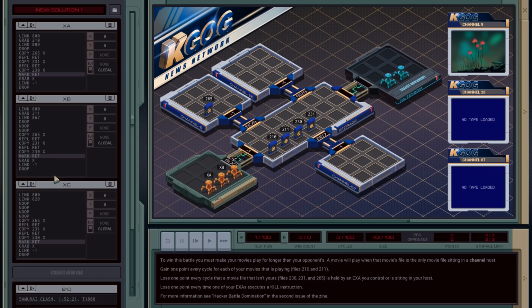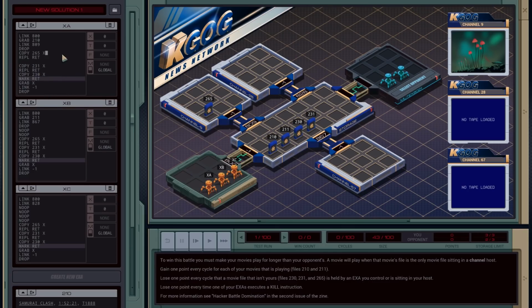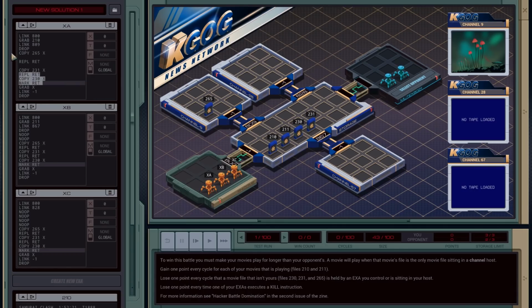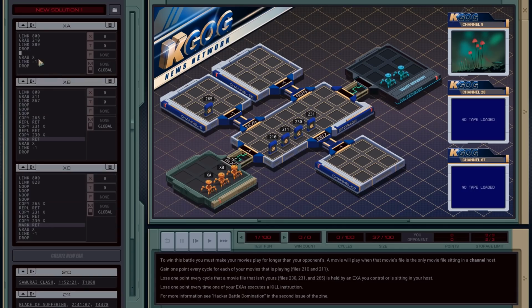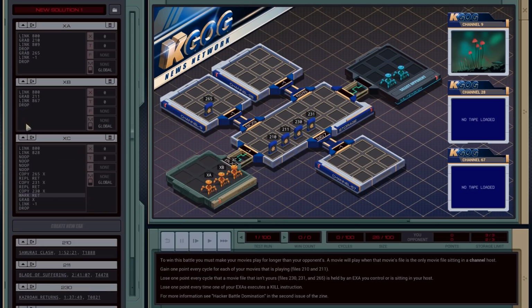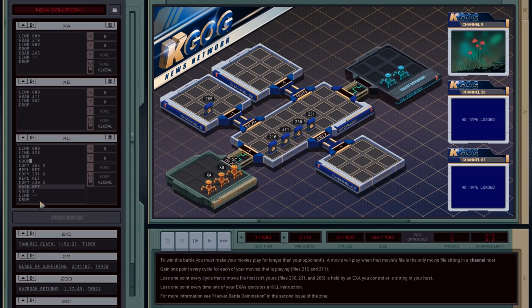Okay, so you know what? Yeah, let's have this guy just move this back, right? We're not going to do a replicate. We're just going to grab 265 because we know that's in there. Now for the other ones, we're going to have a process that goes in there. So this one is going to be the dude that does that. Let's just get rid of all this stuff. So this one's going to terminate, and then this guy is going to start trying to grab all the stuff from all the places. So replicate, drop that, and then we'll repeat this, right?